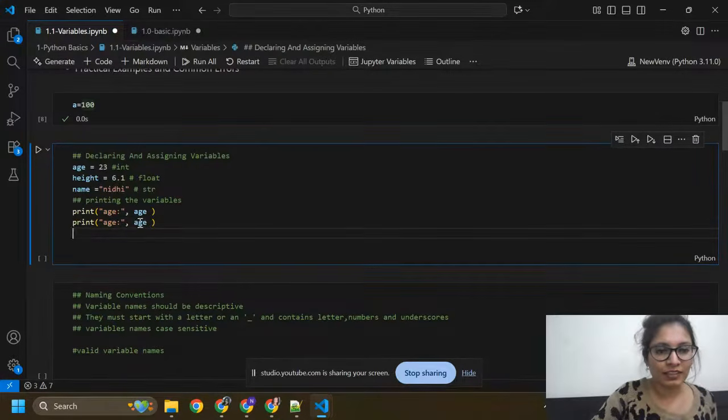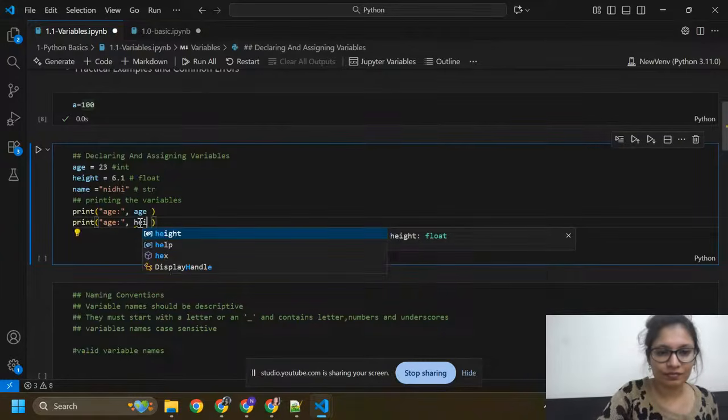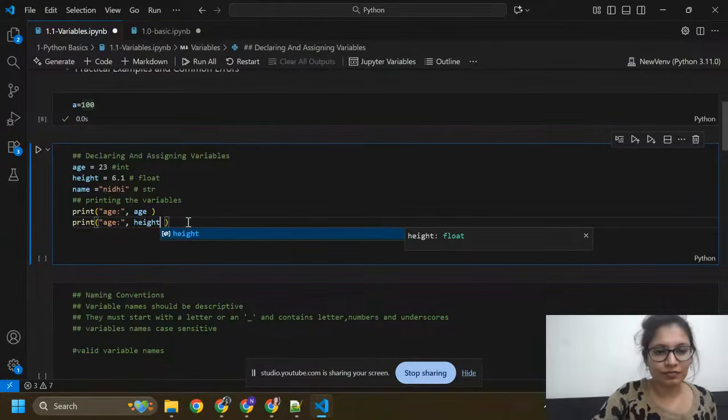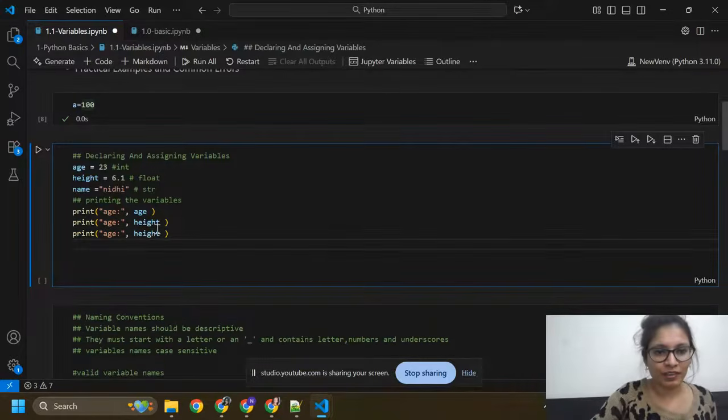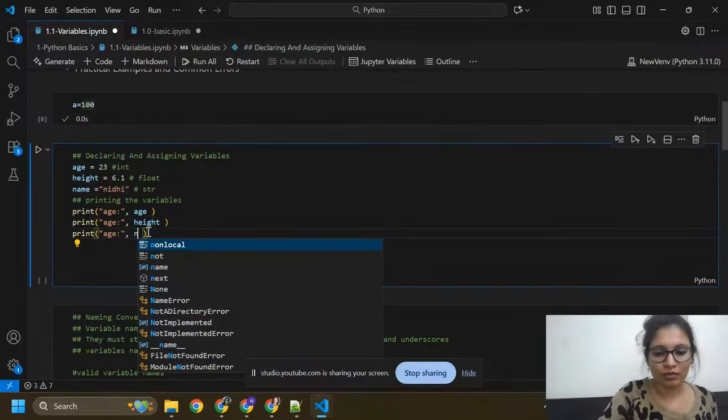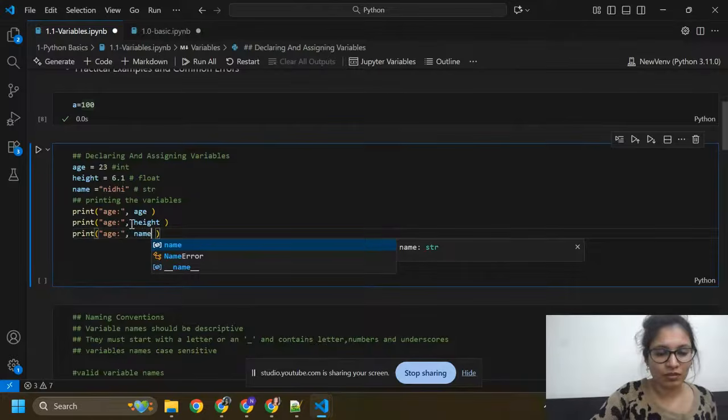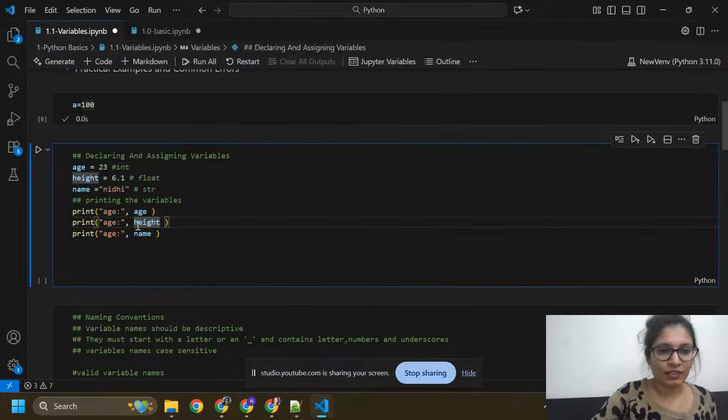Print age, print height. We can print all three, and name here also. This is for height, and this is for name.